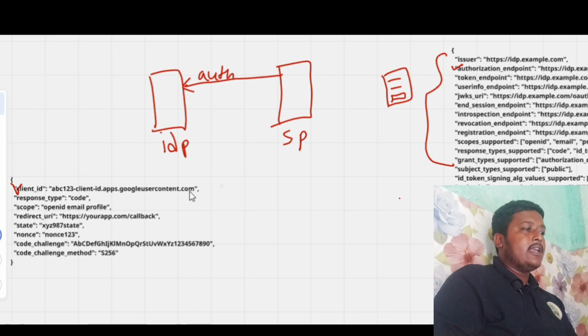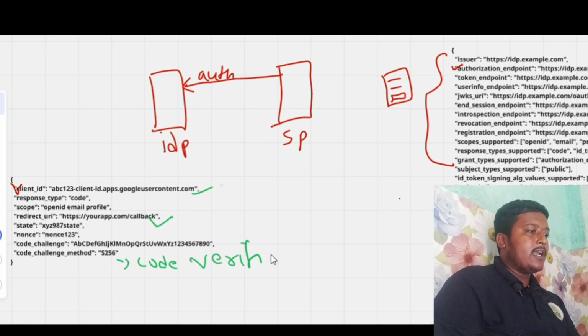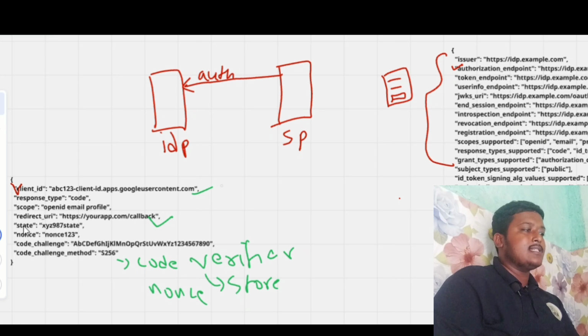The IDP will validate the client ID, whether it is proper or not. It will also check the response type against the configured one, and whether the scope is stored. The redirect URI is checked to see whether it is proper, matching it with the database. Again for the code challenge, it will decrypt the code challenge, get the code verifier from it, and store it in the DB. Also, it will store the nonce in the DB, which will be used at the time of token exchange.